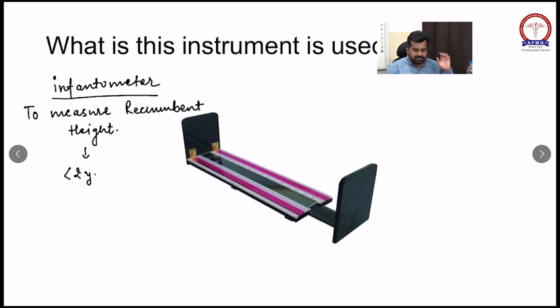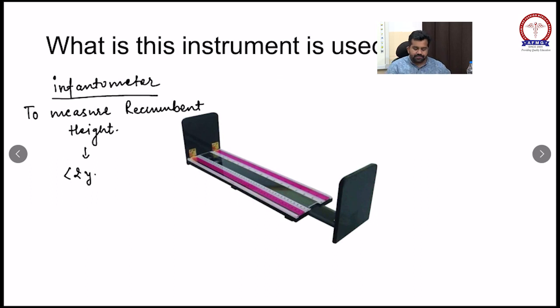Okay. See this instrument. This instrument is known as a Harpenden calipers. It is used to measure skin fold thickness.